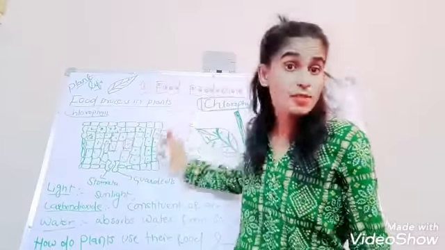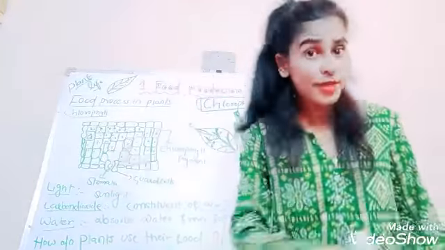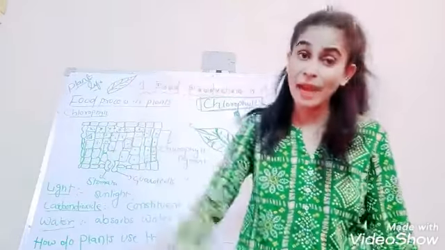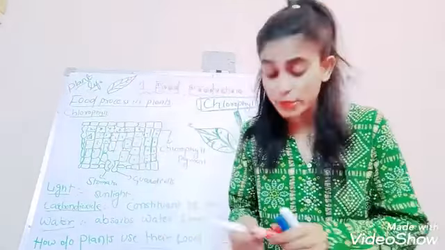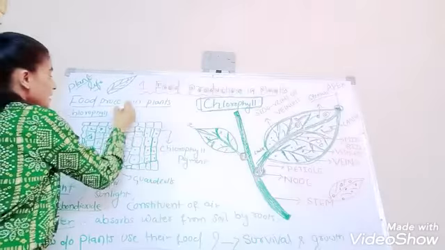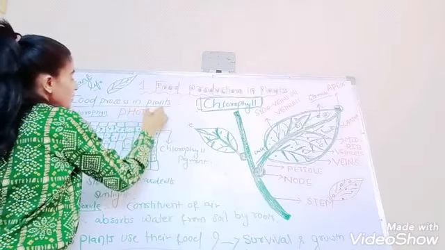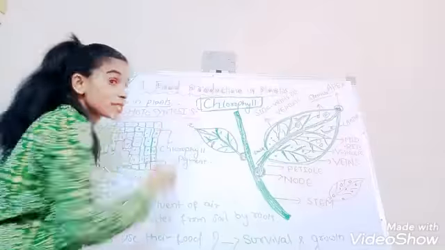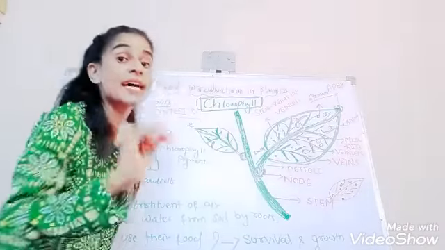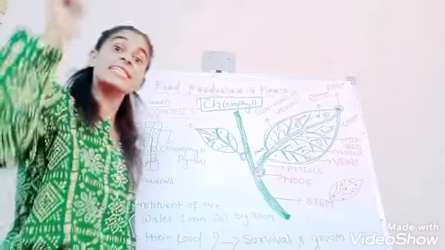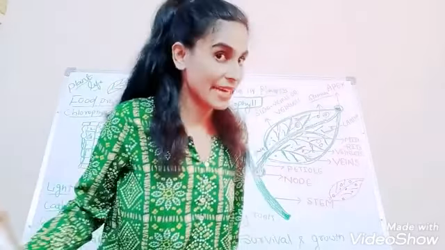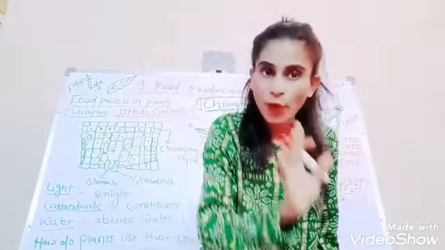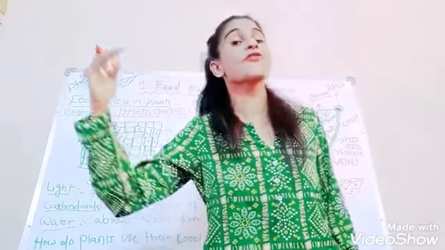So the process of production of food in case of plants is called photosynthesis. What is it called? Food production in plants is called photosynthesis. And where does photosynthesis take place? Inside the leaf and inside the cells of the leaf. Clear? Yes, the process of production of food.